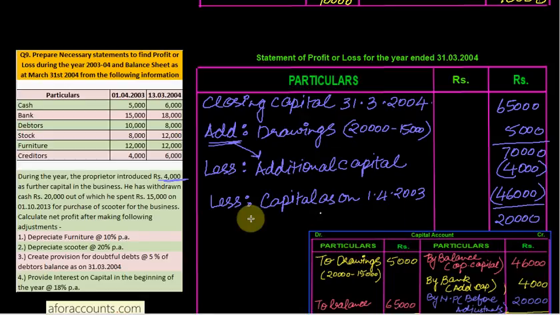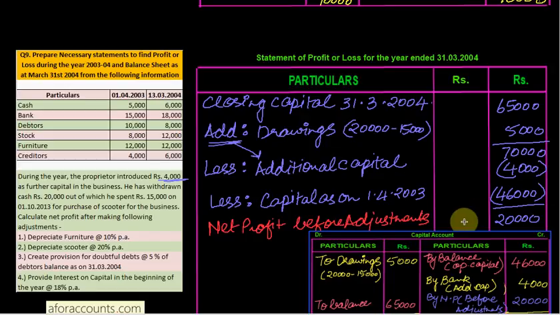20,000 is what? 20,000 is net profit before adjustments. So net profit before adjustments. Till here the figure of the capital account and statement of profit and loss account is same. Now we will start up with the adjustments.